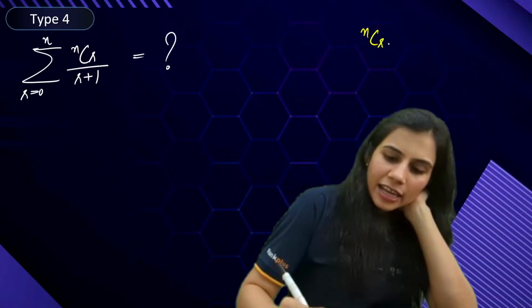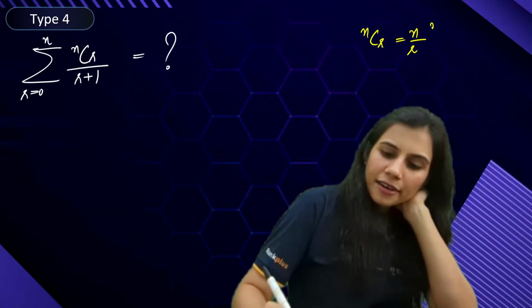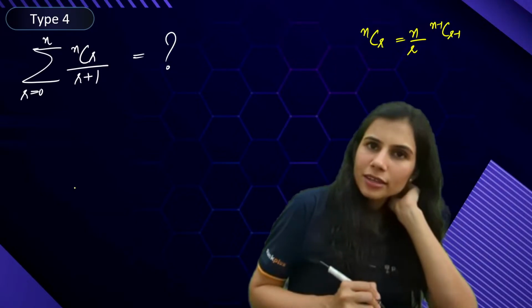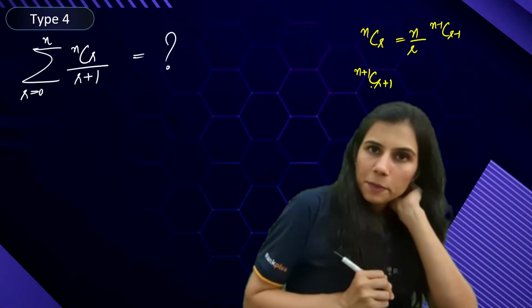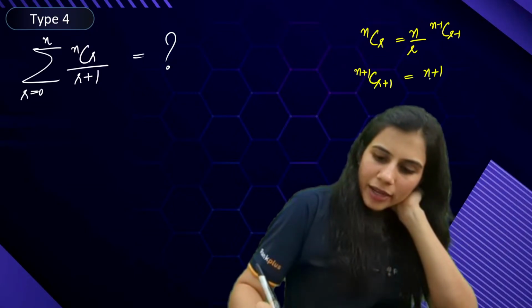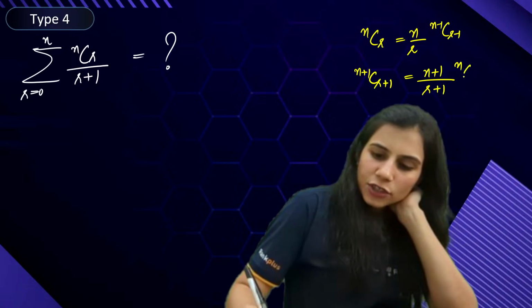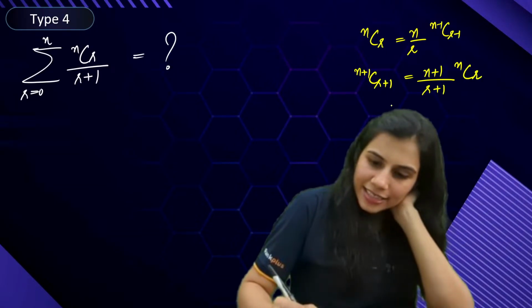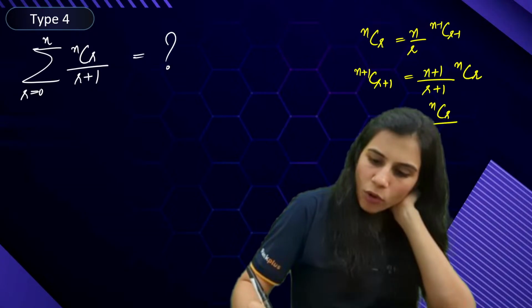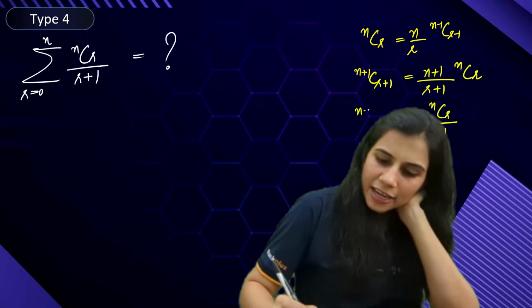See, NCR is equal to n upon R, n minus 1 CR minus 1. I just told you. Now, instead of n, write n plus 1. Instead of R, write R plus 1. You will get n plus 1 upon R plus 1 into NCR. That means NCR upon R plus 1 I can write as n plus 1 CR plus 1 upon n plus 1.